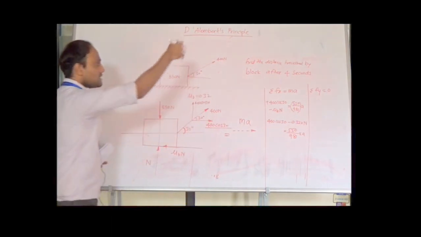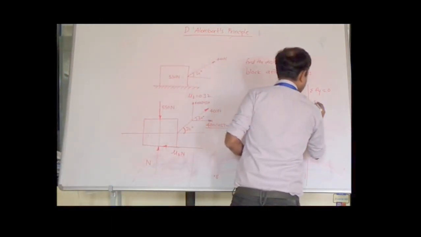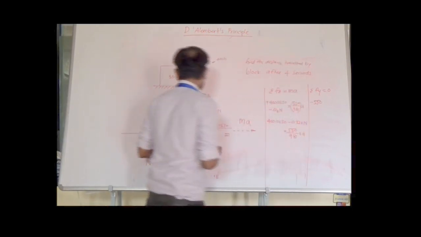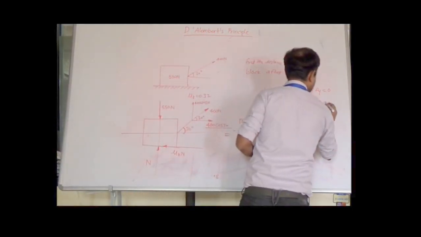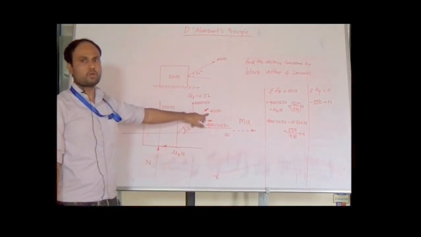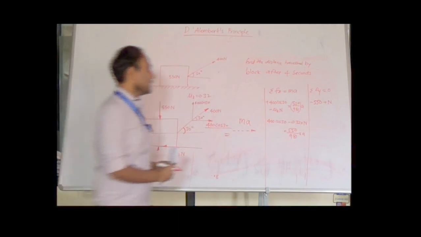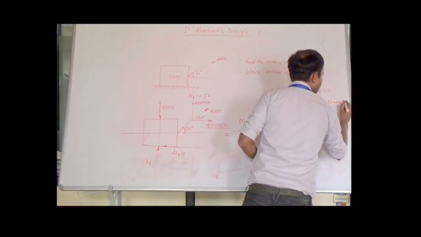So let us list all the forces acting in the vertical direction. It is minus 550 because it acts downward, then plus N, the normal reaction acting vertically up, and the vertical component of the 400 Newton force, 400 sin 30, which acts upward, so it is positive 400 sin 30, and this will be equal to 0.